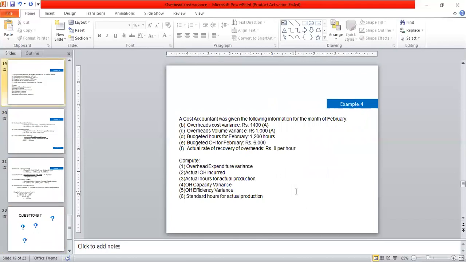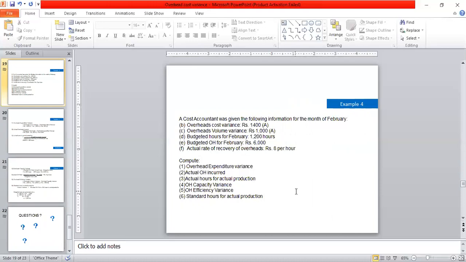Now we take again a new example to calculate the fixed overhead cost variances. A cost accountant was given the following information for the month of February. Overhead cost variance is equal to rupees 1400 adverse. Overhead volume variance is equal to rupees 1000 adverse. Budgeted hours for February is 1200 hours.